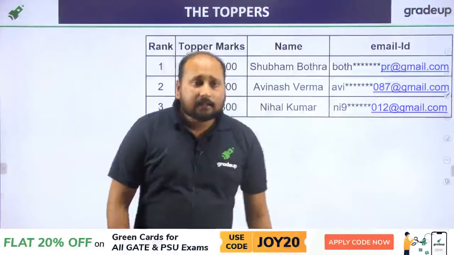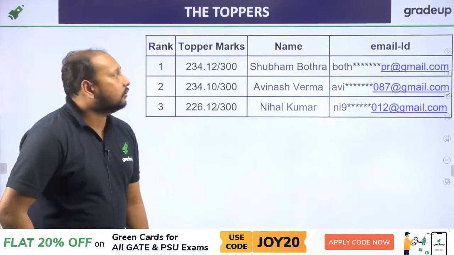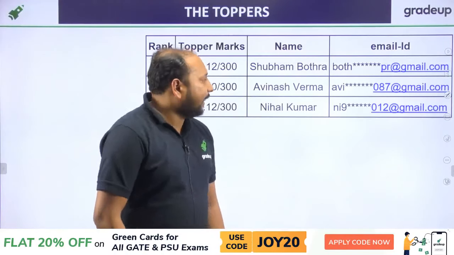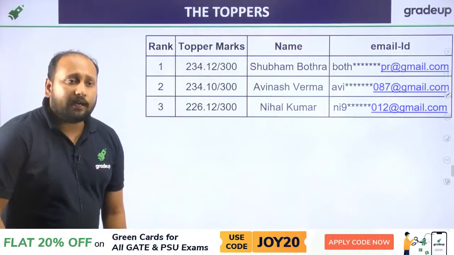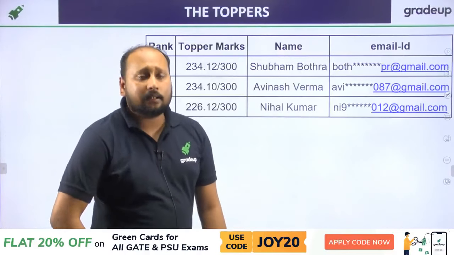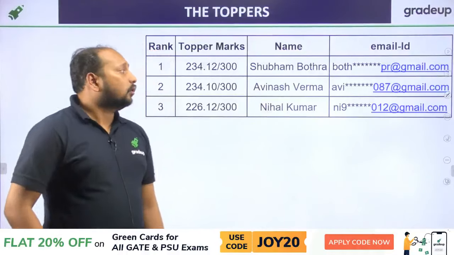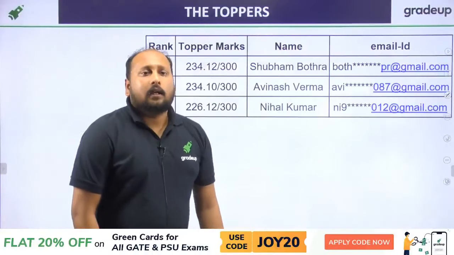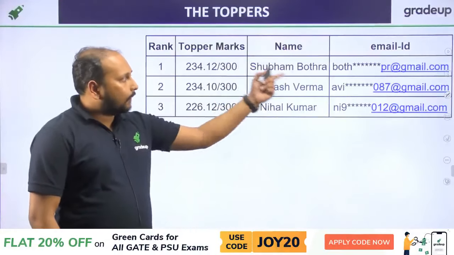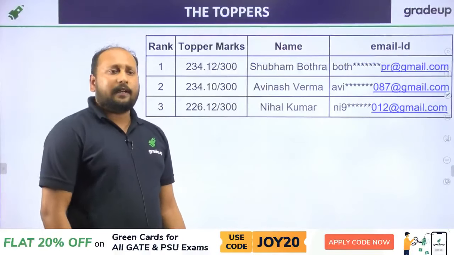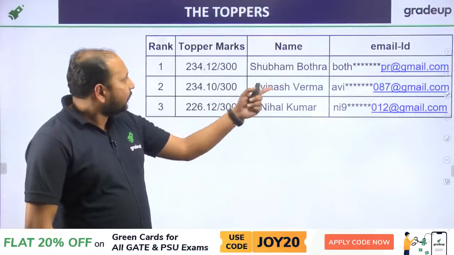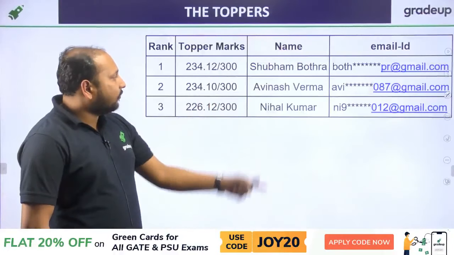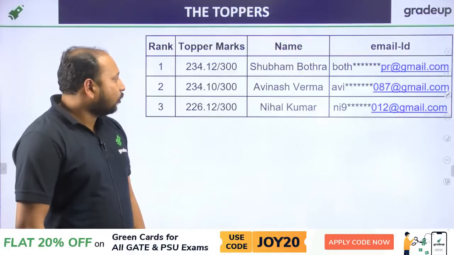So many congratulations to all these students: Shubham Botra, Avinash Verma and Nihal Kumar. These are the top 3 students who scored the maximum marks in this mock paper, and I hope all 3 of you crack the IES paper, because you are having very good preparation. Shubham scored 234.12, Avinash scored 234.1 and Nihal scored 226.12.